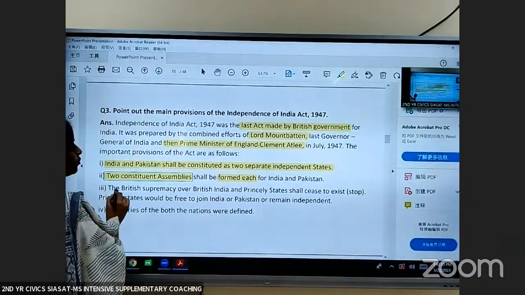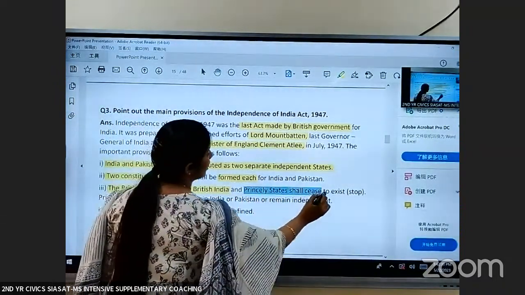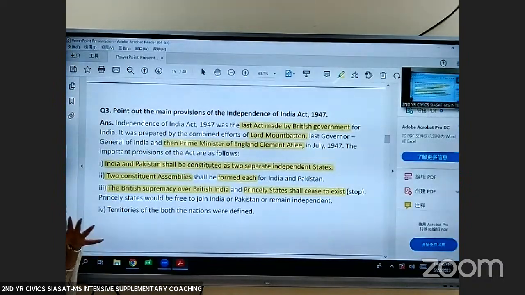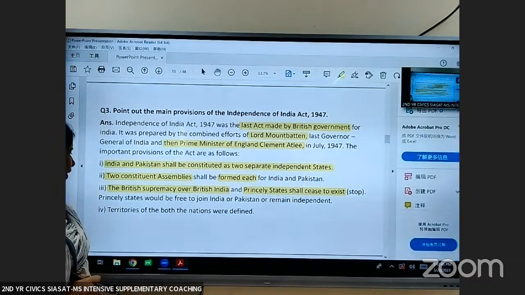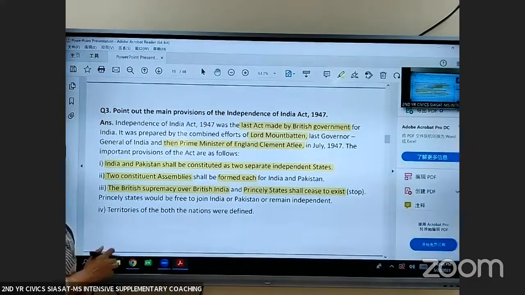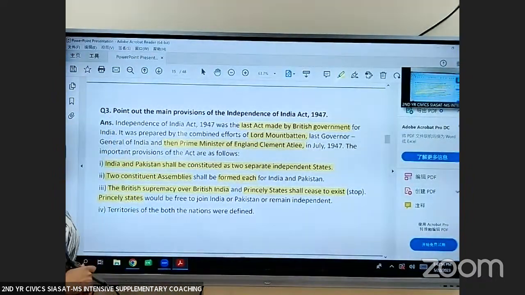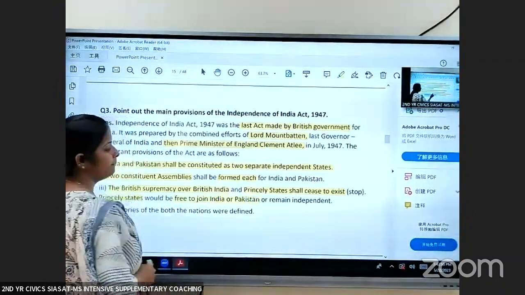Then the British supremacy over British India and the princely states shall cease to exist. That means the Britishers will not have any control over any part of the country. And princely states like Hyderabad, Gwalior, Mysore, Kashmir would be free to join India or Pakistan.